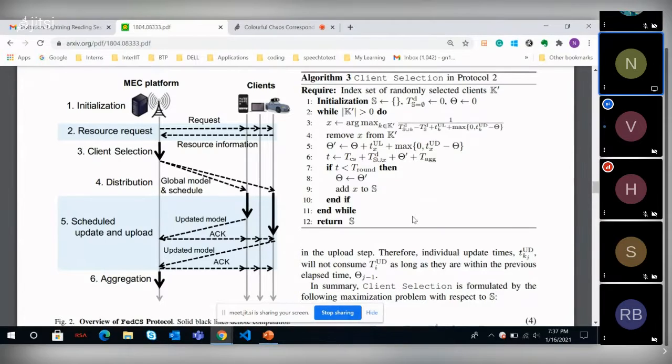So a client for which the TUD is 5, we should actually reject that client because it's out of the deadline for completing the round, right? In the first round we'll reject it, because by the time T round ends it has not completed the whole procedure.